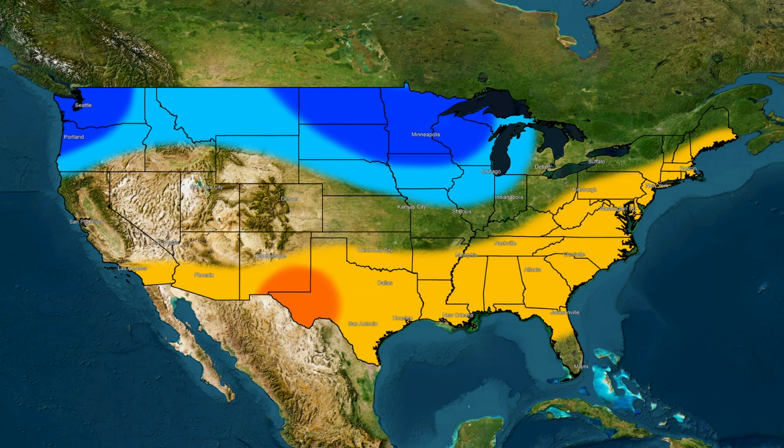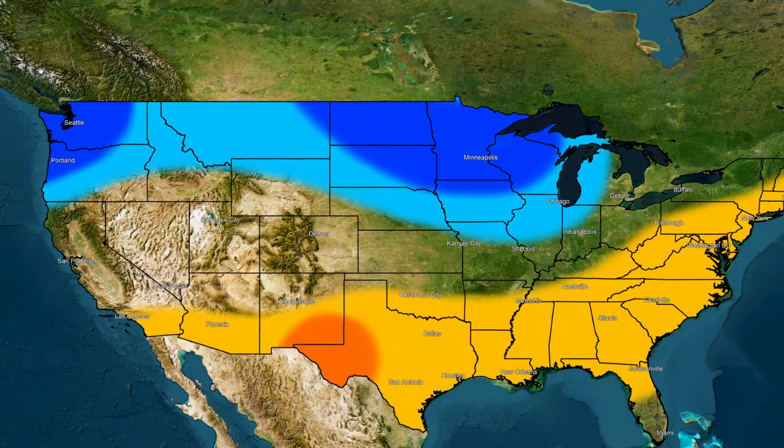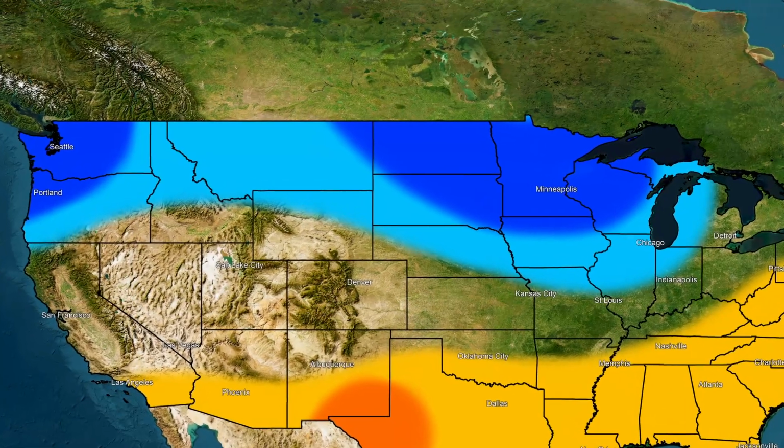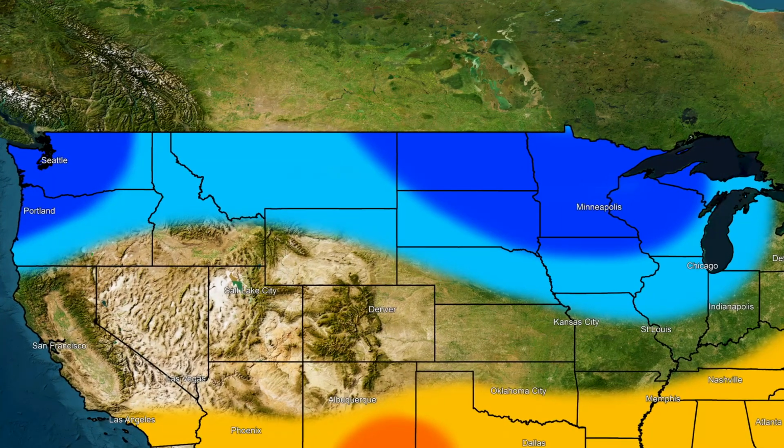Now, the first map that you're taking a look at here is our temperature anomaly forecast map, and here what we're looking at is basically whether you're expecting normal, above average, or below average temperatures for your winter season. Starting off, we're going to start with that light blue region up in the northern United States. This region indicates slightly below average temperatures. So this means you're expecting a couple degrees on average cooler temperatures than what you typically see in a winter season.